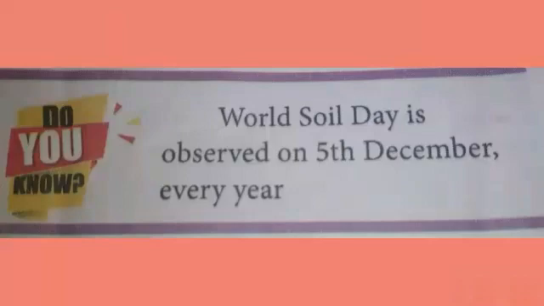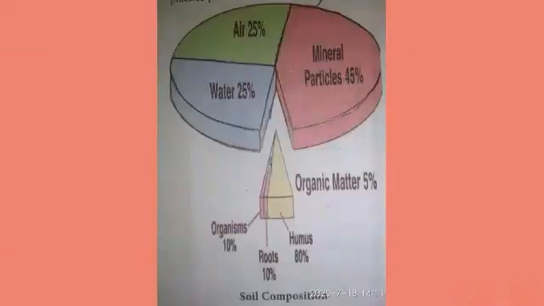Let's see soil composition. The basic components of soil are minerals, organic matter, water and air. It consists of about 45% mineral, 5% organic matter, 25% water and 25% air. It is only a generalized figure. The composition of soil varies from place to place and time to time. Look at the picture.